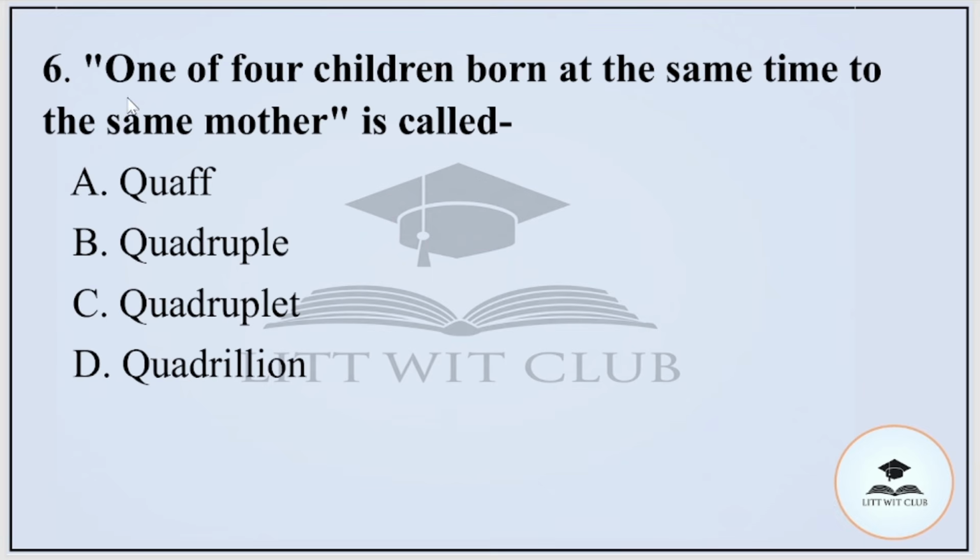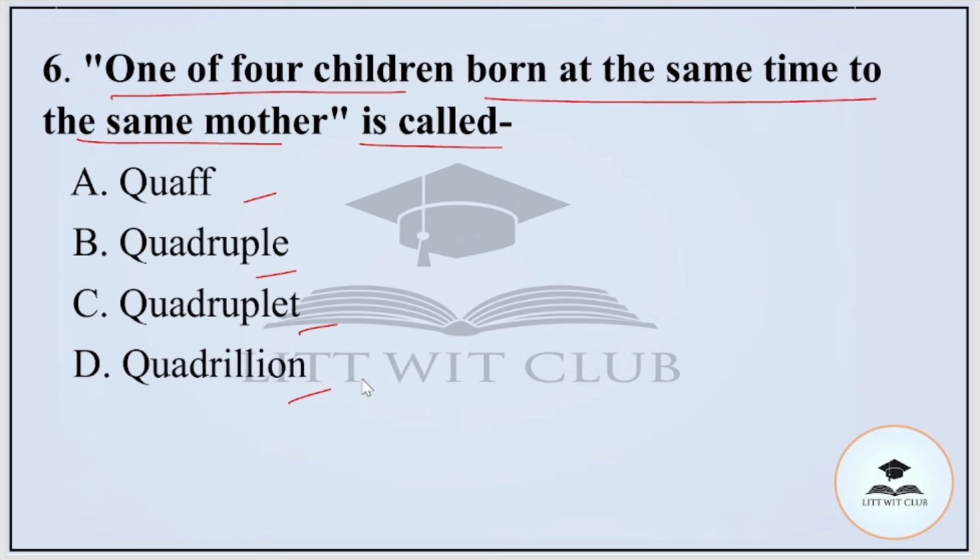Question number 6, one of 4 children born at the same time to the same mother is called quaff, quadruple, quadruplet or quadrillion. And the correct option is quadruplet.